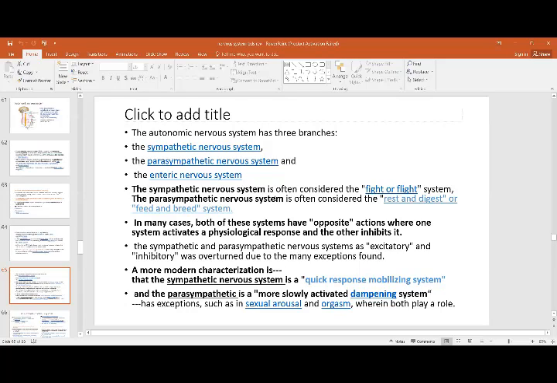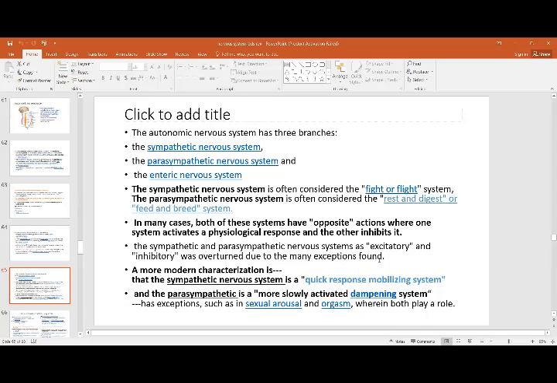The sympathetic system is often said to work in stress, and it is considered fight or flight. That means just to run away, or a drastic action has to be taken. Parasympathetic is always gradual and for a long time. Fight or flight is a short-term response, and rest and digest, or feed and breed, is a long-term response done by the parasympathetic nervous system. In both cases, they have opposite actions, where one system activates a physiological response and the other inhibits it. So one is excitatory and the other is inhibitory.